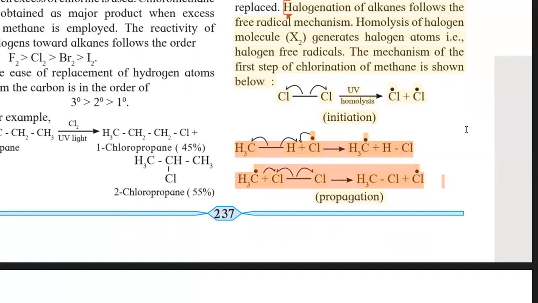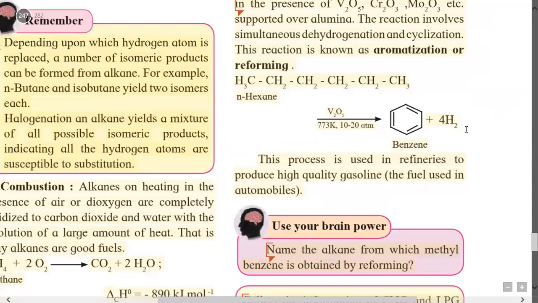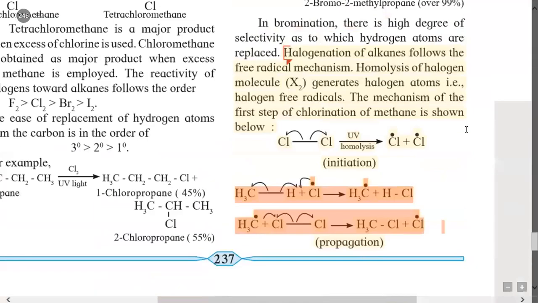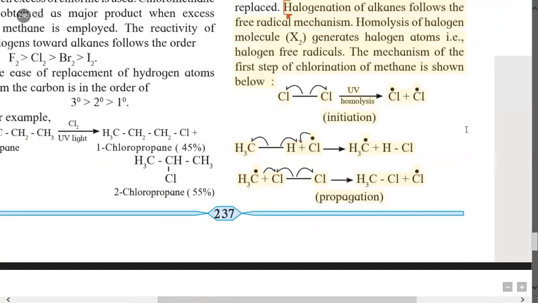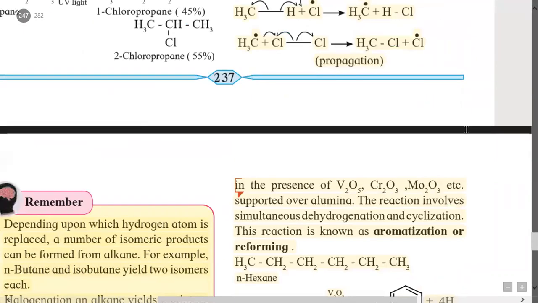And finally, in the chain propagation step, the CH3 radical, meaning methyl free radical, reacts with 1 more chlorine molecule, gives methyl chloride plus chlorine free radical as a side product. So this is the mechanism of chlorination of methane. And that is about the first reaction of alkane, halogenation.